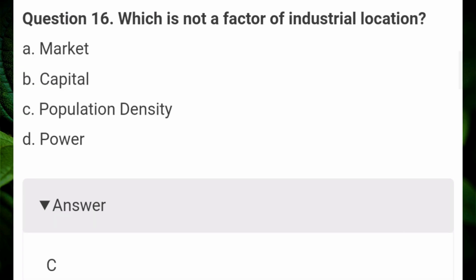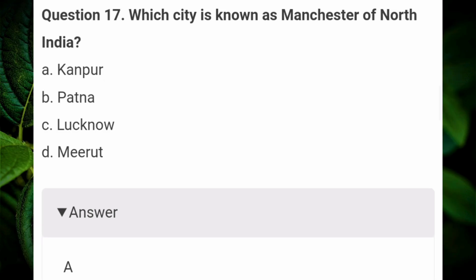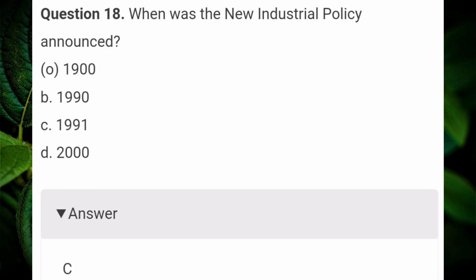Which is not a factor of industrial location? Answer C. Population density. Which city is known as the Manchester of North India? Answer A. Kanpur. When was the new industrial policy announced? Answer C. 1991.